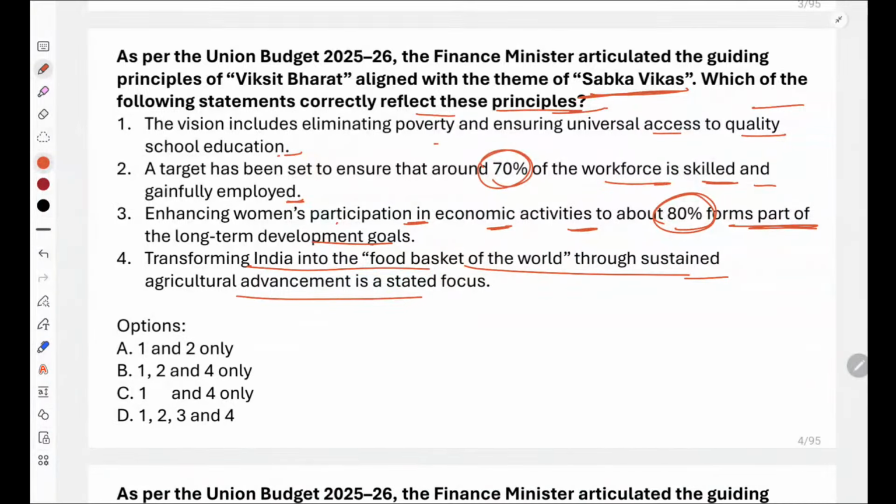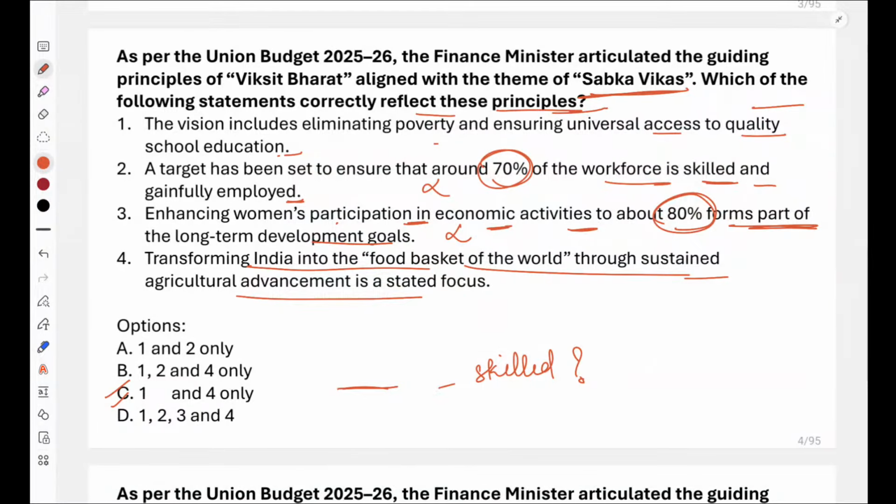Yes, everyone. No, Namrita, B is not correct. Yes, Sagar, very good. So C is the correct answer. That is 1 and 4. Why is statement 2 and 3 incorrect? Yes. Why second statement wrong? क्योंकि budget कितना बात करता है? How much percentage of workforce should be skilled workforce? Please answer. How much percentage of workforce should be a skilled workforce? What does budget say about this?